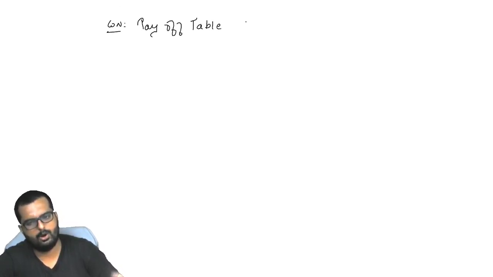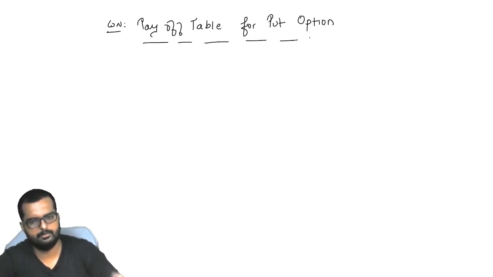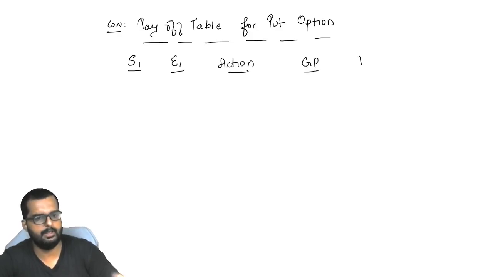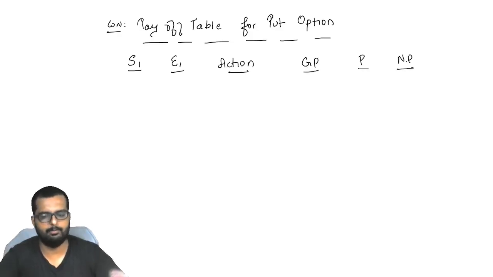Okay. So next working note, I'll write down the same way, payoff table for put option. S1, E1, action, GP, premium, net profit.